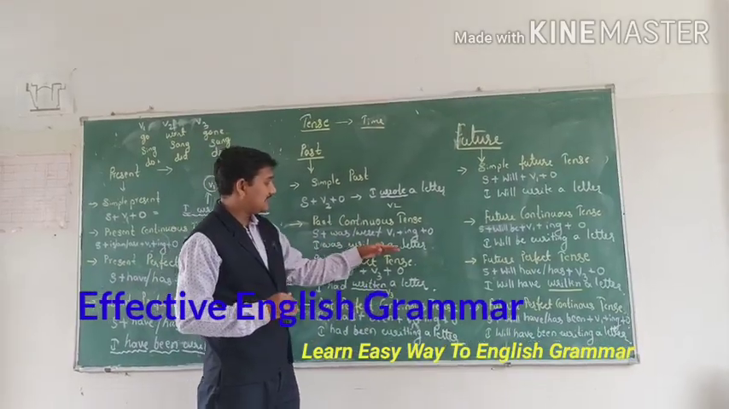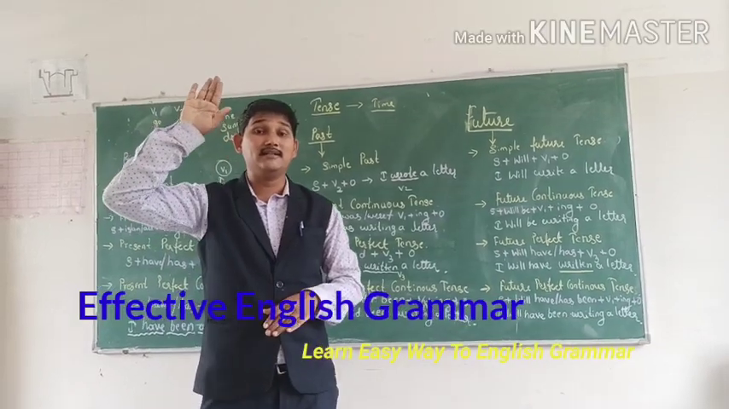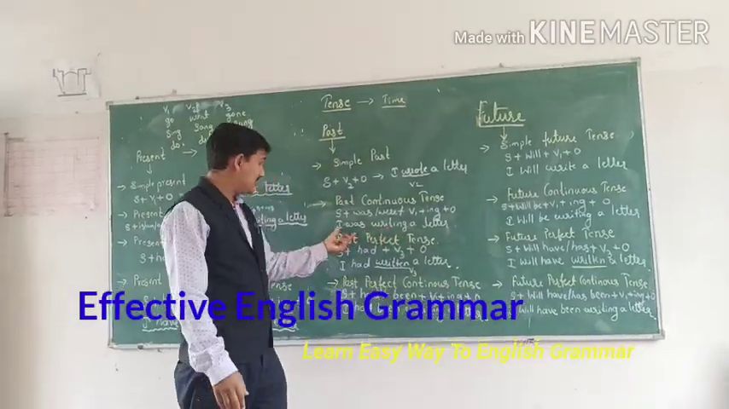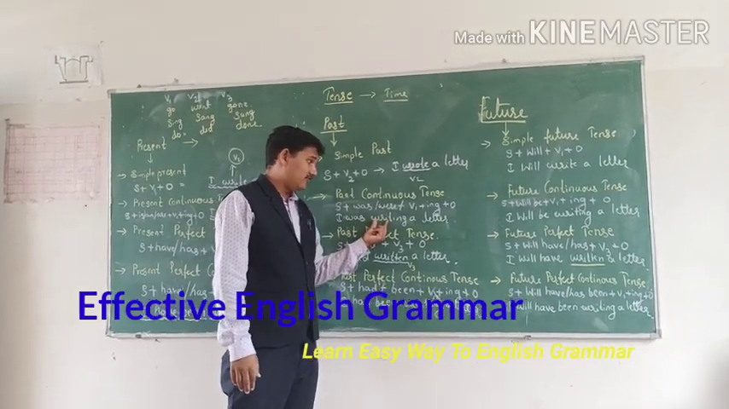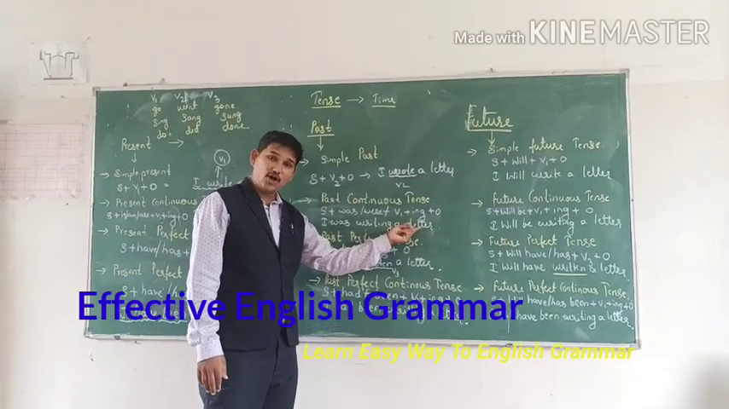Here we use the example: I was writing a letter. He was writing a letter just now. So that is the past continuous tense. Was is the helping verb, write is in a different form, and ing is there. Again ing came. And a letter is the object.